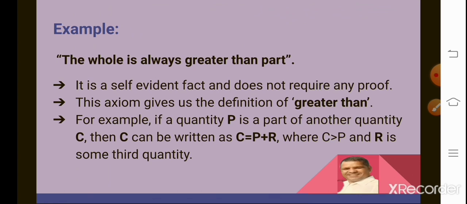Let us see the example. The whole is always greater than part. It is a self-evident fact and does not require any proof. This axiom gives us the definition of greater than. For example, if a quantity P is a part of another quantity C, then C can be written as C equals P plus R, where C is greater than P and R is some third quantity.